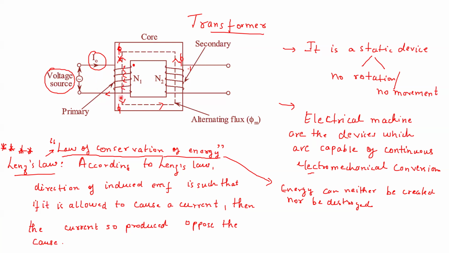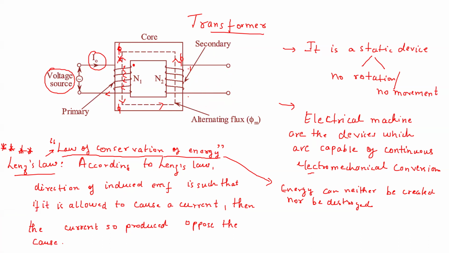This flux which is produced, we have found out from the right hand thumb rule that it is in this direction. So magnetic flux is in this direction. So as per Lenz's law, in the secondary winding, we have to find out in which direction the EMF will be induced. The EMF positive terminal will be upwards or positive terminal will be downwards. So we have to find this out.